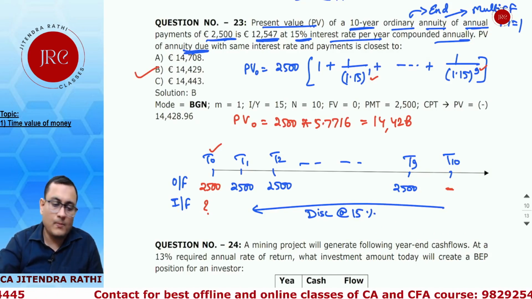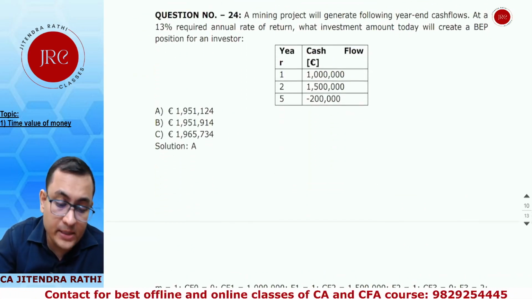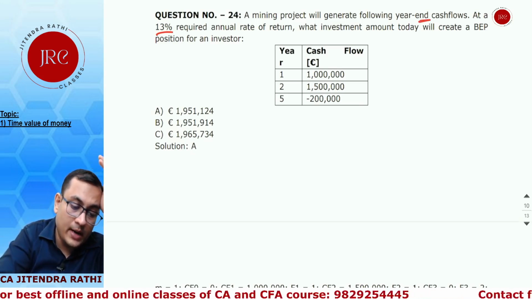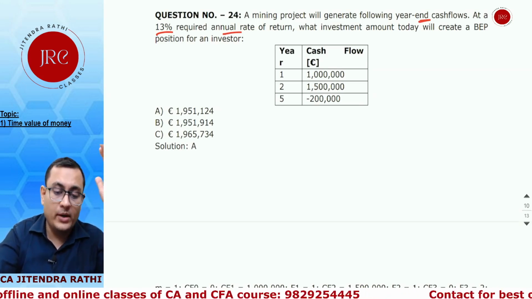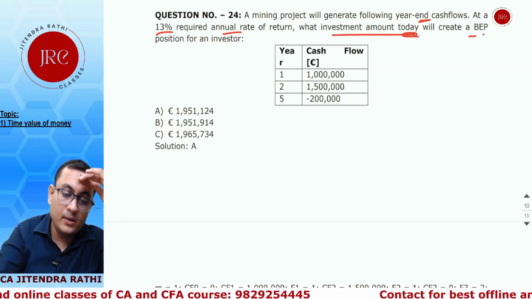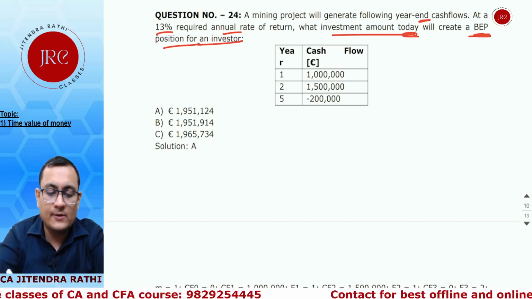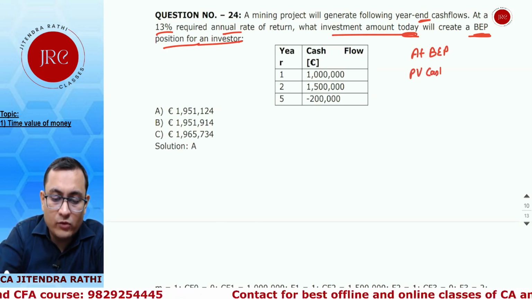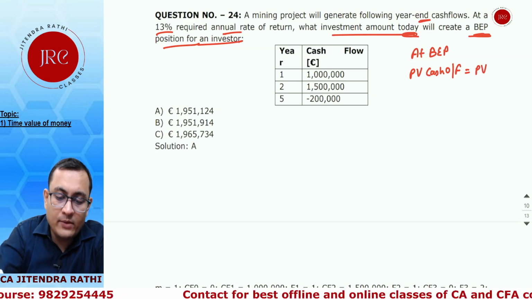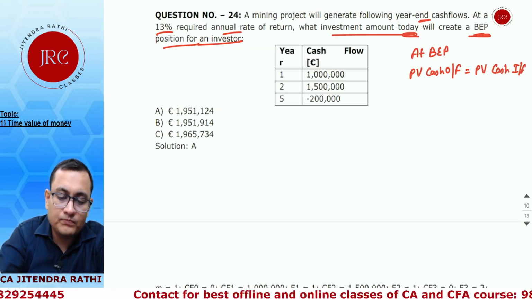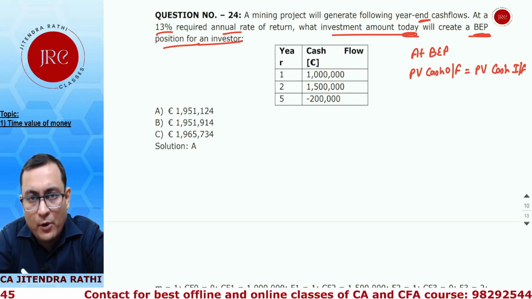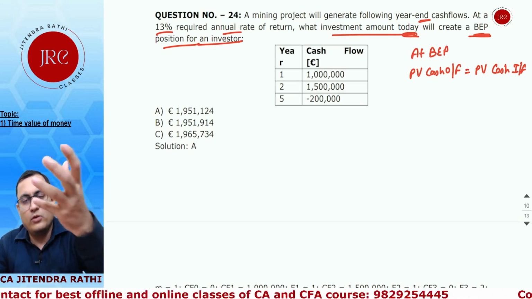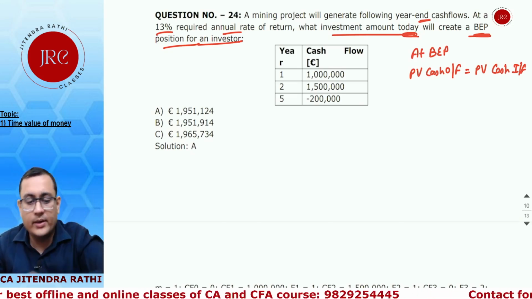Next, 23. A mining company is generating the following year-end cash flows at a 13% required annual rate. What investment amount today will create a break-even position for the investor? At the break-even point, the present value of cash outflow should equal the present value of your cash inflows. Break-even point means no profit and no loss. It means your inflow equals outflow in present value terms.